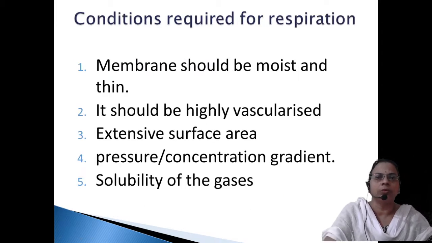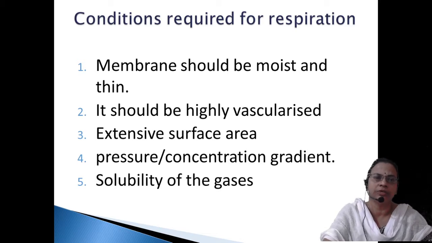Then conditions required for respiration. These are the minimum requirements that should be satisfied if we are calling a particular organ a respiratory organ. Here are the 5 conditions, and it is very, very important. Membrane should be moist and thin. We have discussed all these 5 organs, different types of organs. Everywhere we can see the membrane is very thin as well as very moist. Always a mucus covering or water medium will be there. Through that only the respiratory exchange will take place.